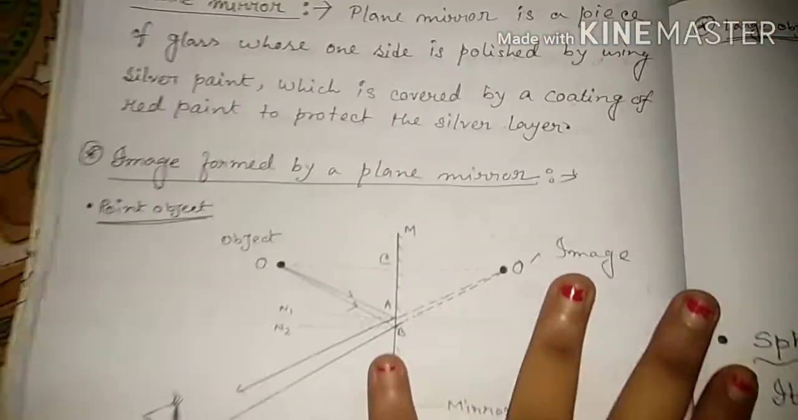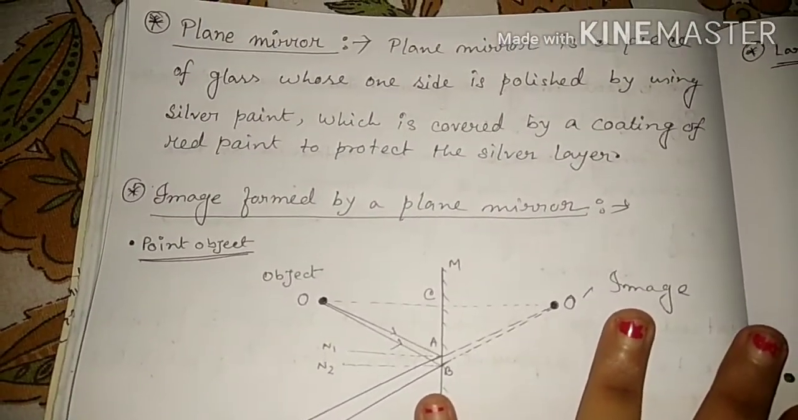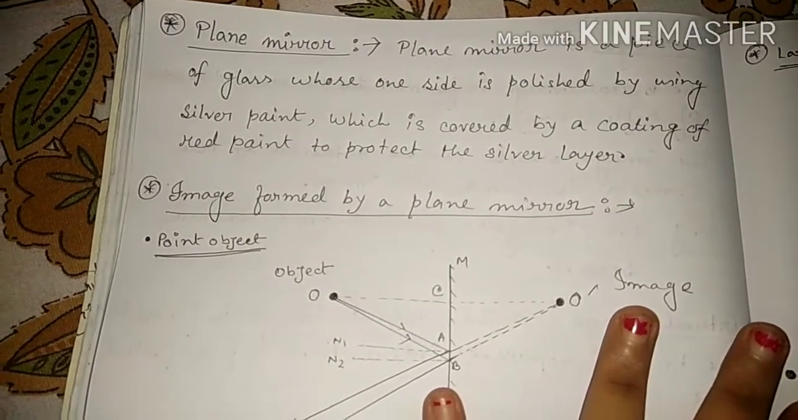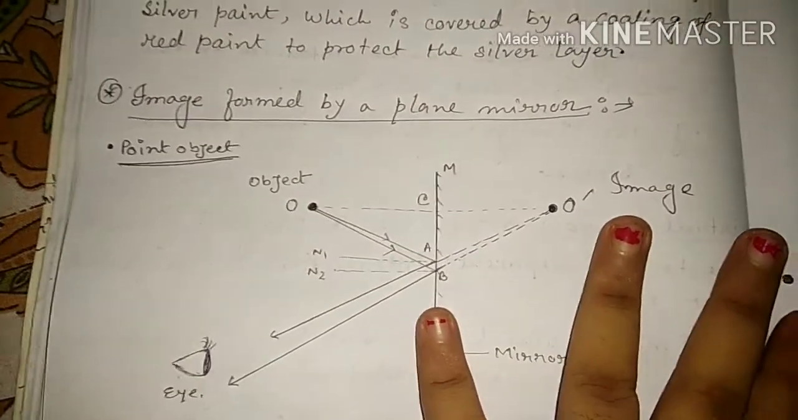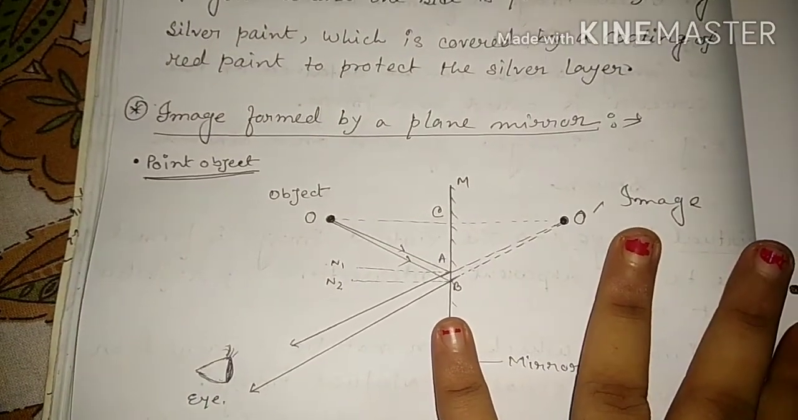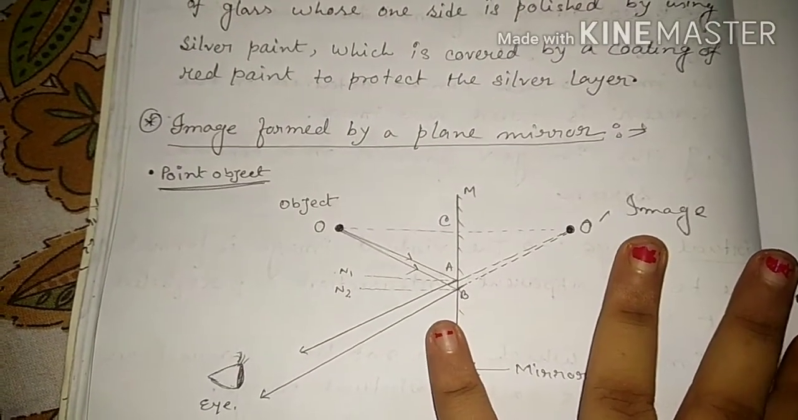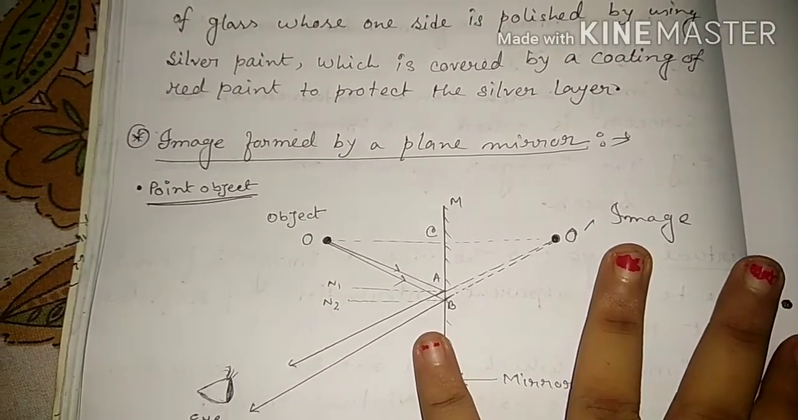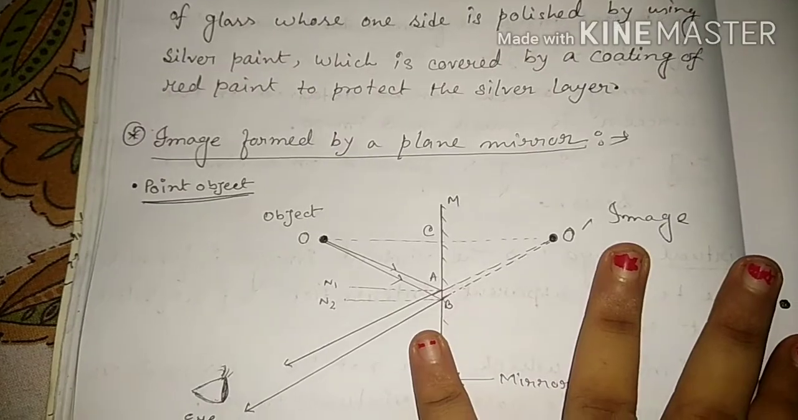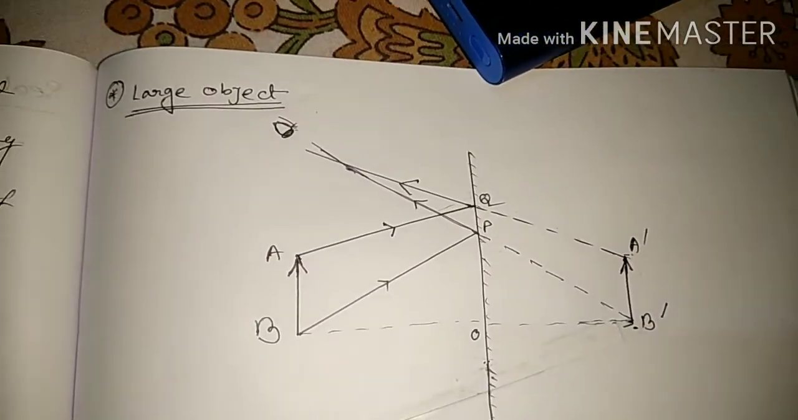Now, the image formed by a plane mirror. Which type of image is formed by a plane mirror? It is clear, it is a virtual image. So this is a diagram for a point object. If any point is over there, O is a point object. So this is called the ray diagram of an image formed by a plane mirror. And now, in place of a point object, if we have a longer or larger object, then what will the diagram be? The diagram is like this.